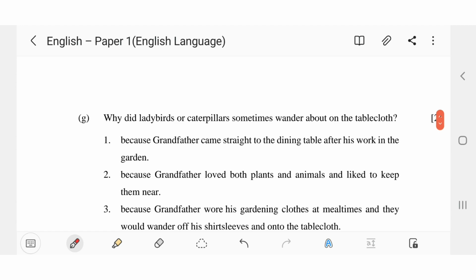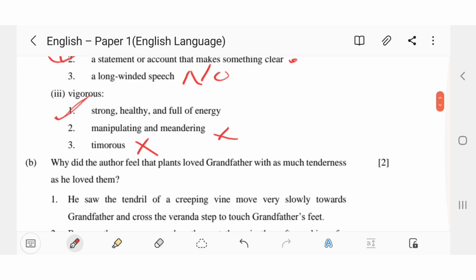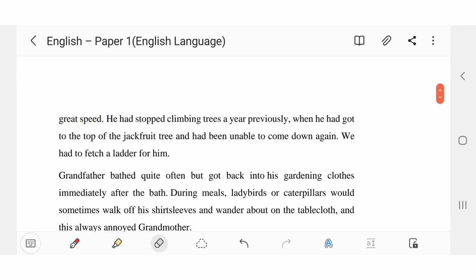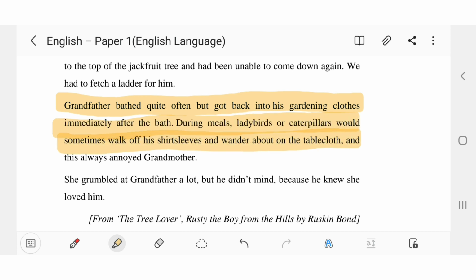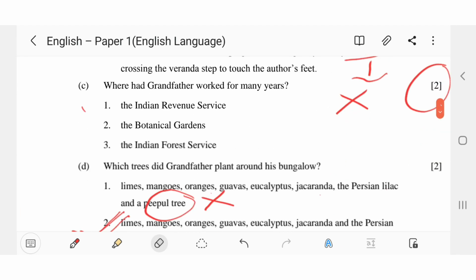G1. Why did ladybirds or caterpillars sometimes wander about on the tablecloth? Okay, where is this? Here. Grandfather bathed quite often but got back into his gardening clothes immediately after the bath. During meals, ladybirds or caterpillars would sometimes walk off his shirt sleeves and wander about on the tablecloth. Yeah, and this always annoyed grandmother. So this is the reason.